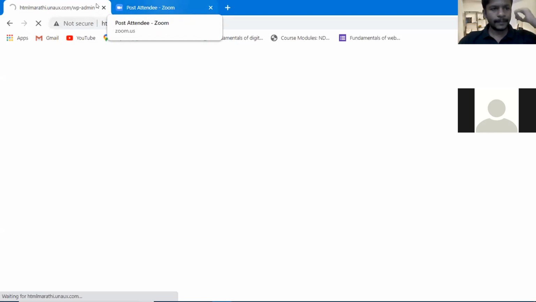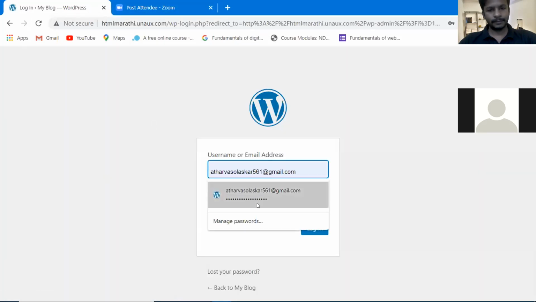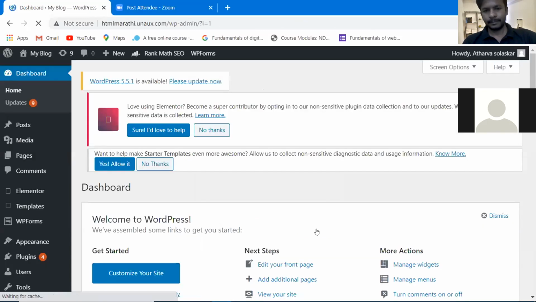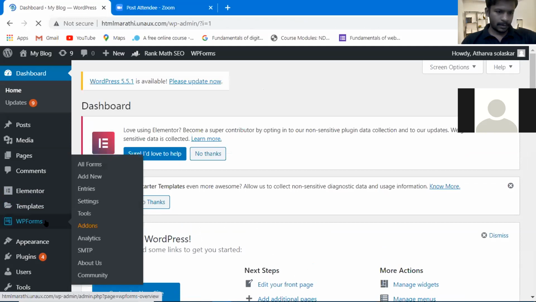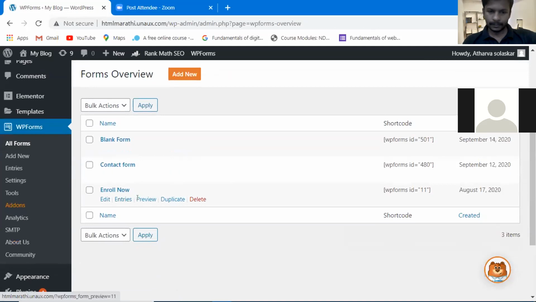It will be slow. Here is that form. Click on edit.